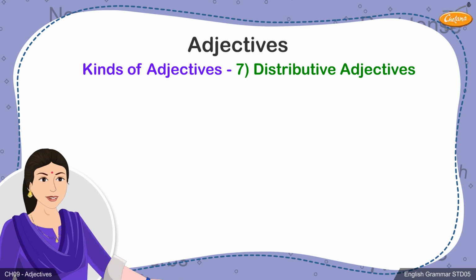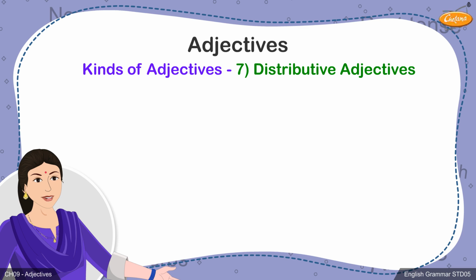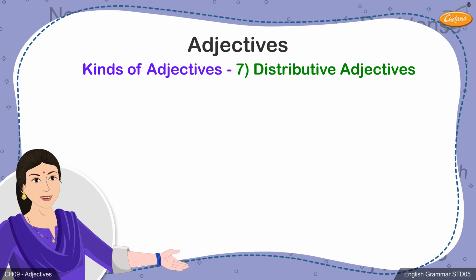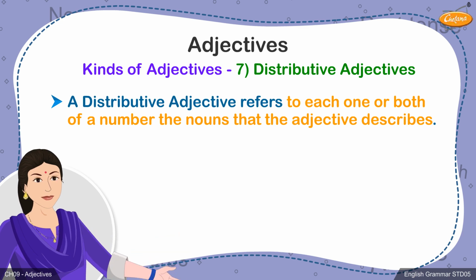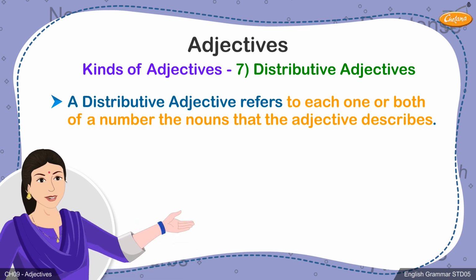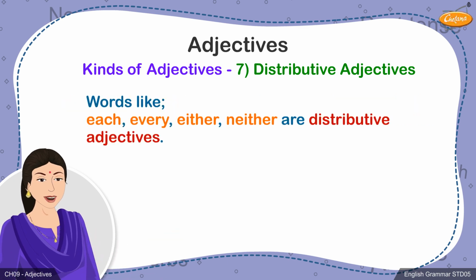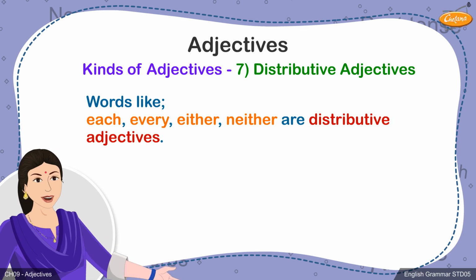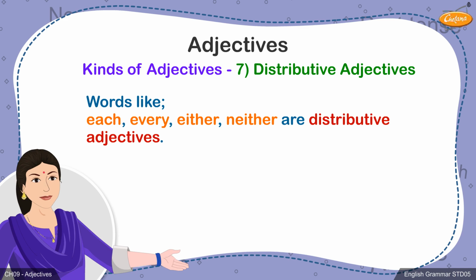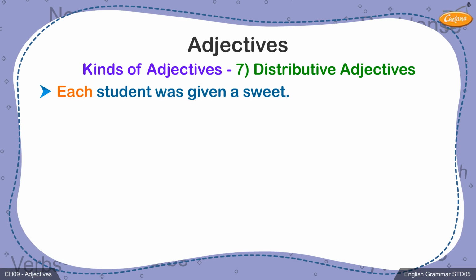7. Distributive adjectives. The last kind of adjective you will be learning about is a distributive adjective. A distributive adjective refers to each one or both of the nouns that the adjective describes. Words like each, every, either, neither are distributive adjectives. Let's use these in sentences. A. Each student was given a sweet.